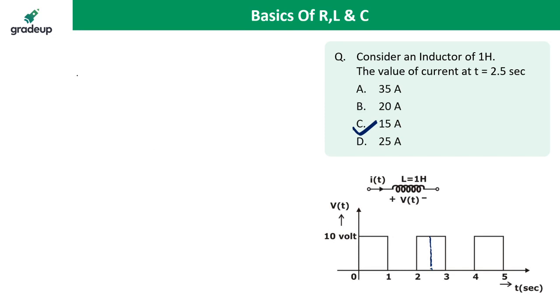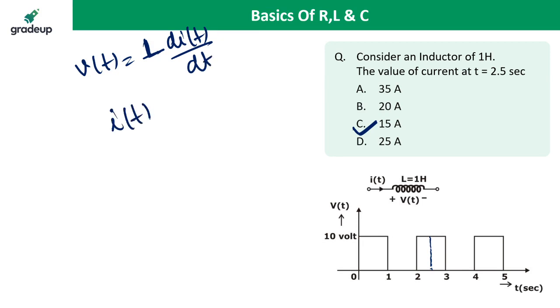So we know v(t) is equal to L di by dt. So what is i(t)? i(t) is equal to the integral from minus infinity to t of 1 by L v(tau) d tau.